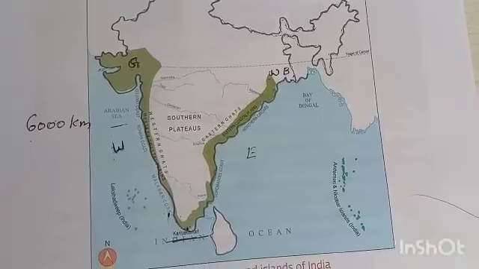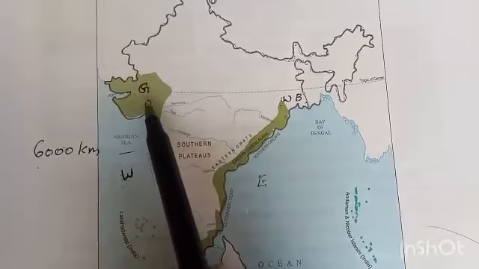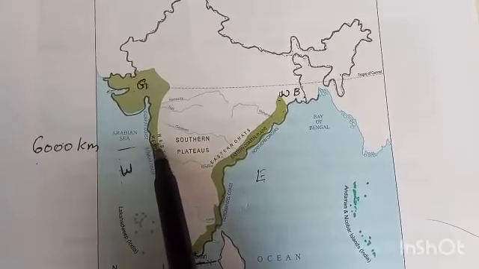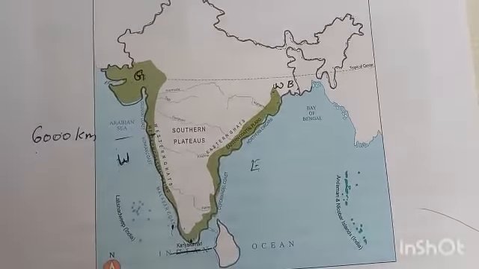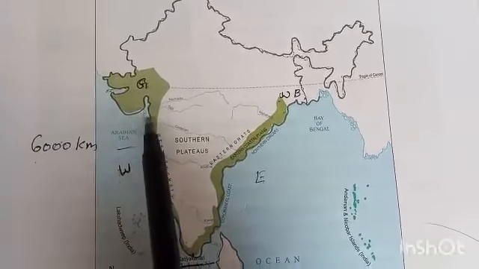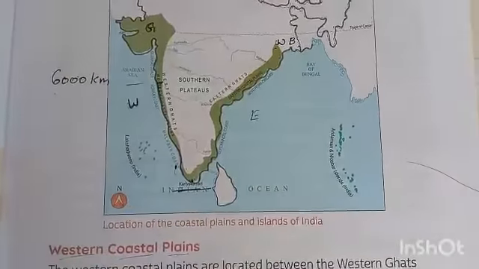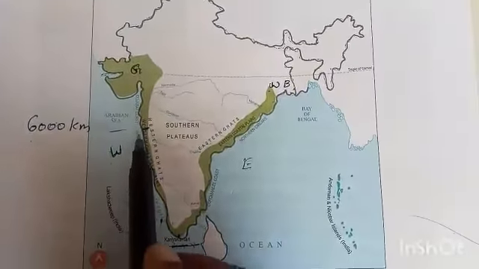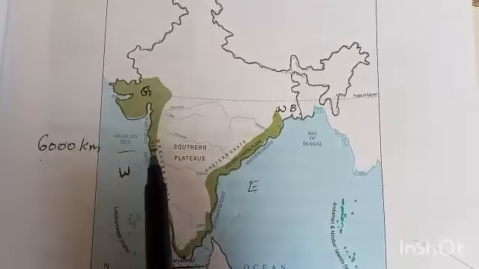See dear students, next part is the Konkan coast. It starts from south of Gujarat, this area. It starts from here to here. Mumbai is located here. Then, what is the specialty about the Konkan coast? This Konkan coast lies to the south of Gujarat and extends up to Goa. See here, Goa is located here. Gujarat to Goa.